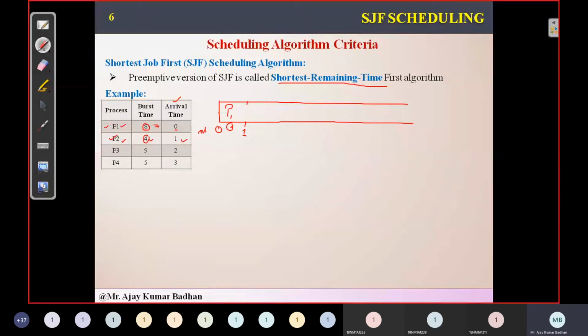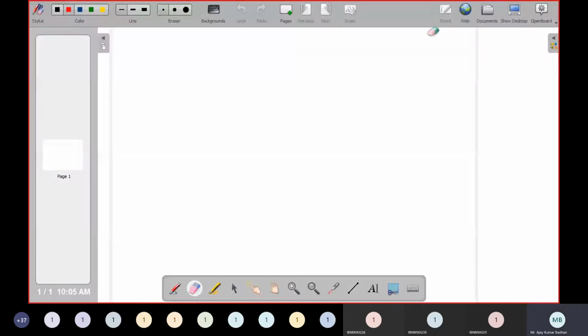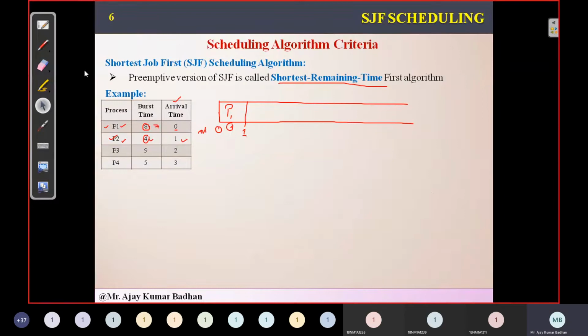So immediately the system will preempt that particular process, P1, because it requires an additional 7 milliseconds to complete the task, but process P2 has only 4 milliseconds. So we assign the CPU to P2. We simply removed process P1, even though it still requires 7 milliseconds; already 1 millisecond is completed. We preempted that process and allocated the CPU to process P2.